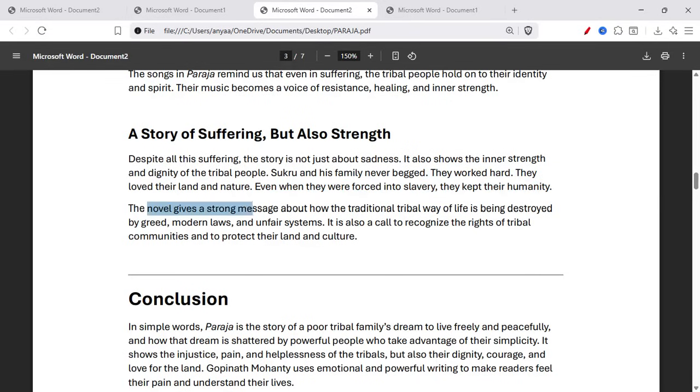This novel gives a strong message about how the traditional tribal way of life is being destroyed by greed, modern laws, and an unfair system. It is also a call to recognize the rights of the tribal community and to protect their land and culture.